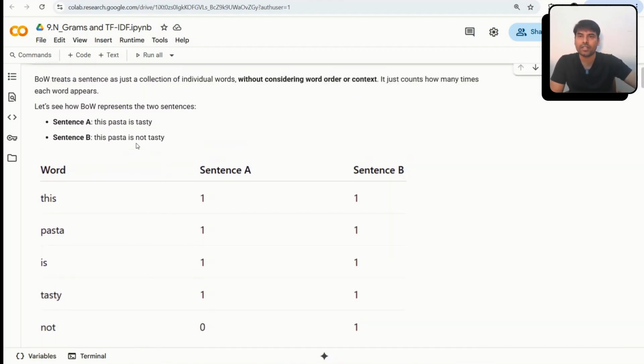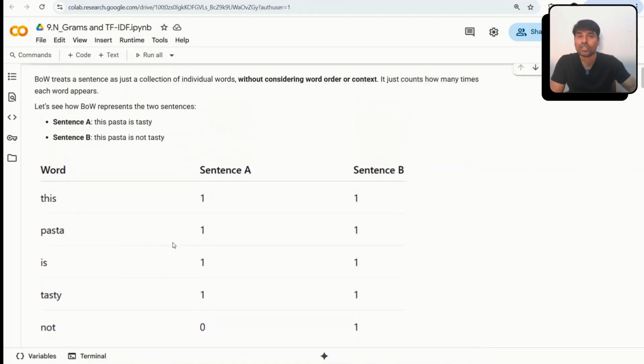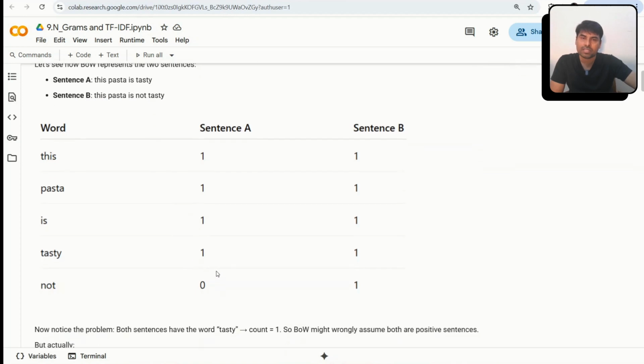For example, if I say "not tasty", Bag of Words is not considering the order of the words, or the relationship between "not" and "tasty". It is not able to capture whether they have any contextual meaning or order. It is just counting the occurrence, the frequency.